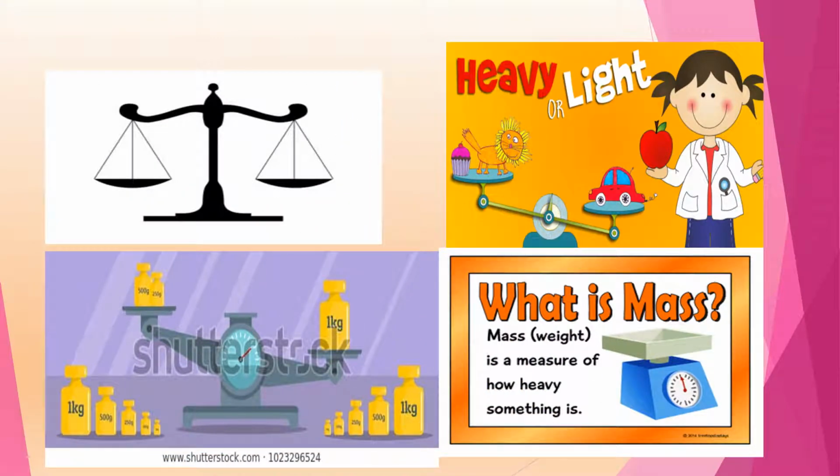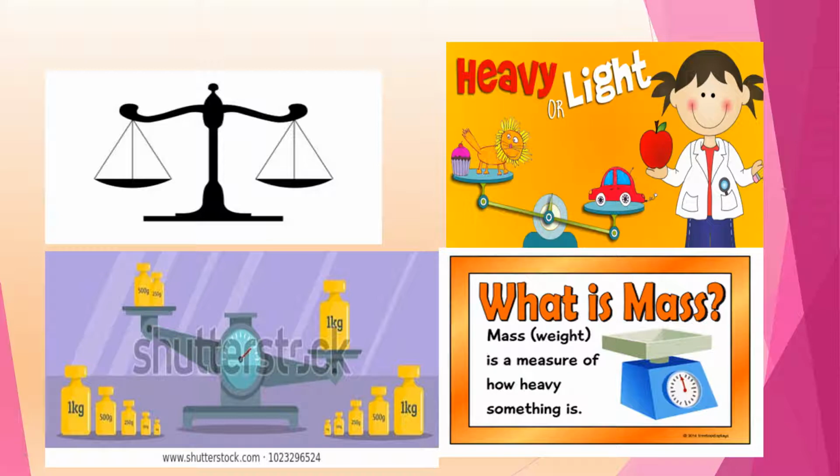Now see this balance, children, a simple balance, and an electronic balance is also shown downwards where mass is written. Now a scale is a measuring instrument used for determining the weight or mass of an object.